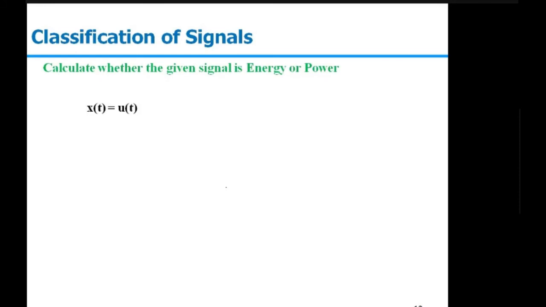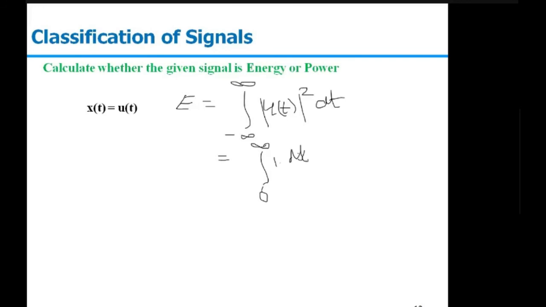The first one is x(t) equal to u(t), and we need to find whether the given signal is an energy signal or a power signal. First we will calculate the energy of the signal. Energy will be the integral from minus infinity to infinity of u(t) square dt. So u(t) will be 1 from 0 to infinity, and from minus infinity to 0 it will be 0. So we can modify it to be from 0 to infinity of 1 into dt. The integral will be t, and the value will be infinite. So the energy of this u(t) will be infinite.